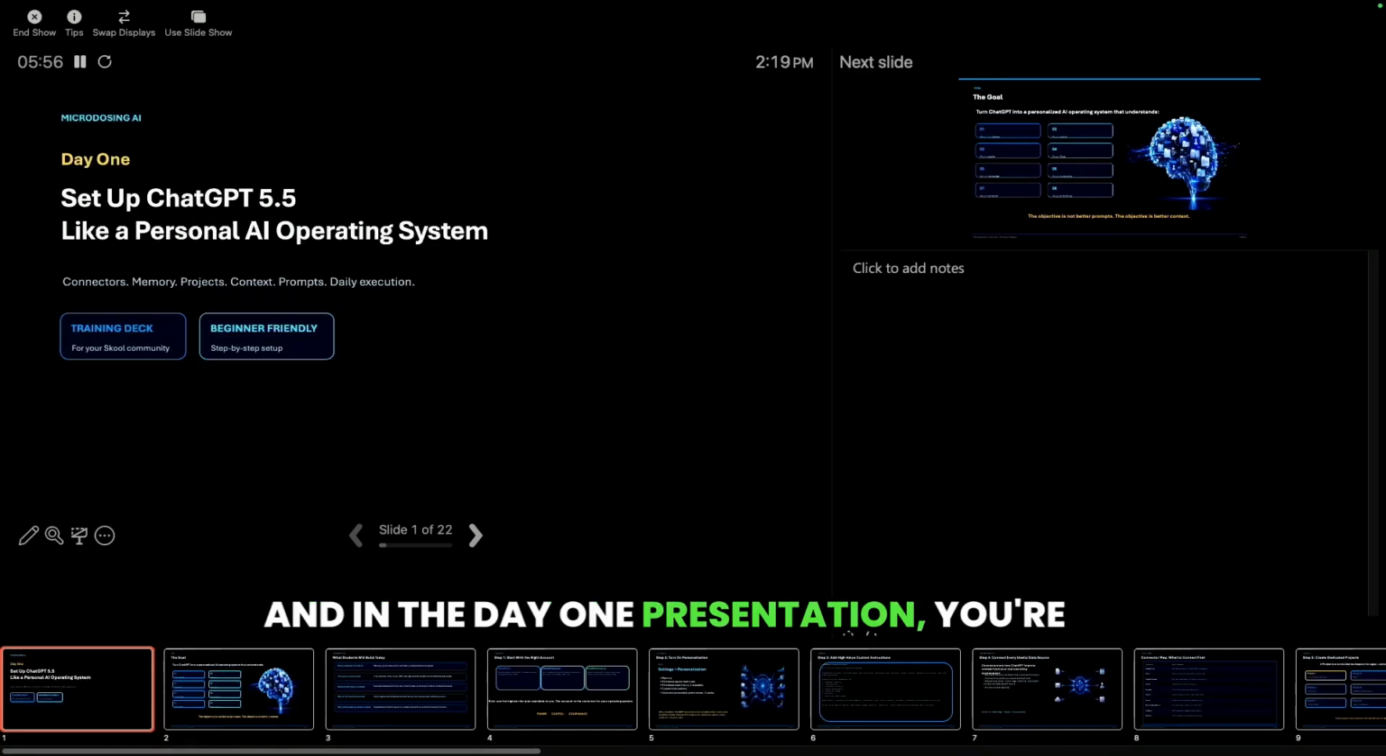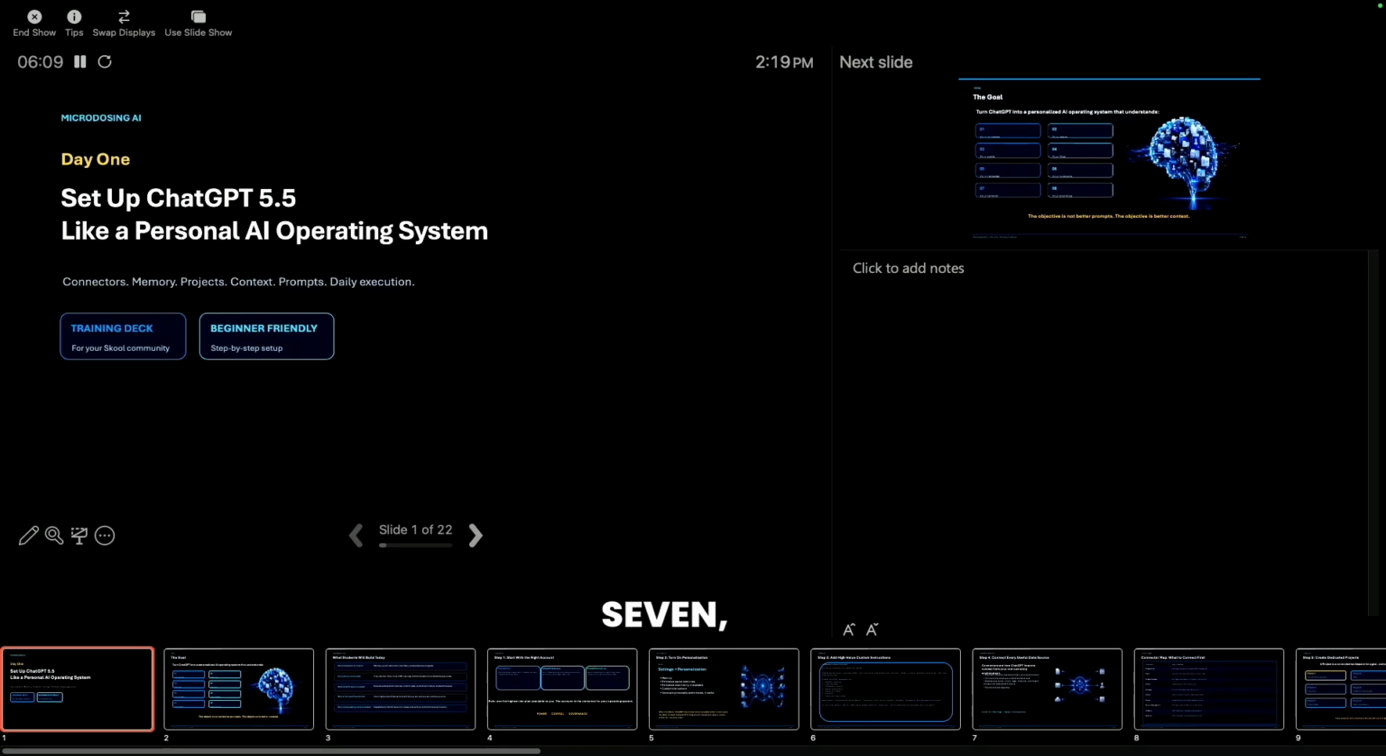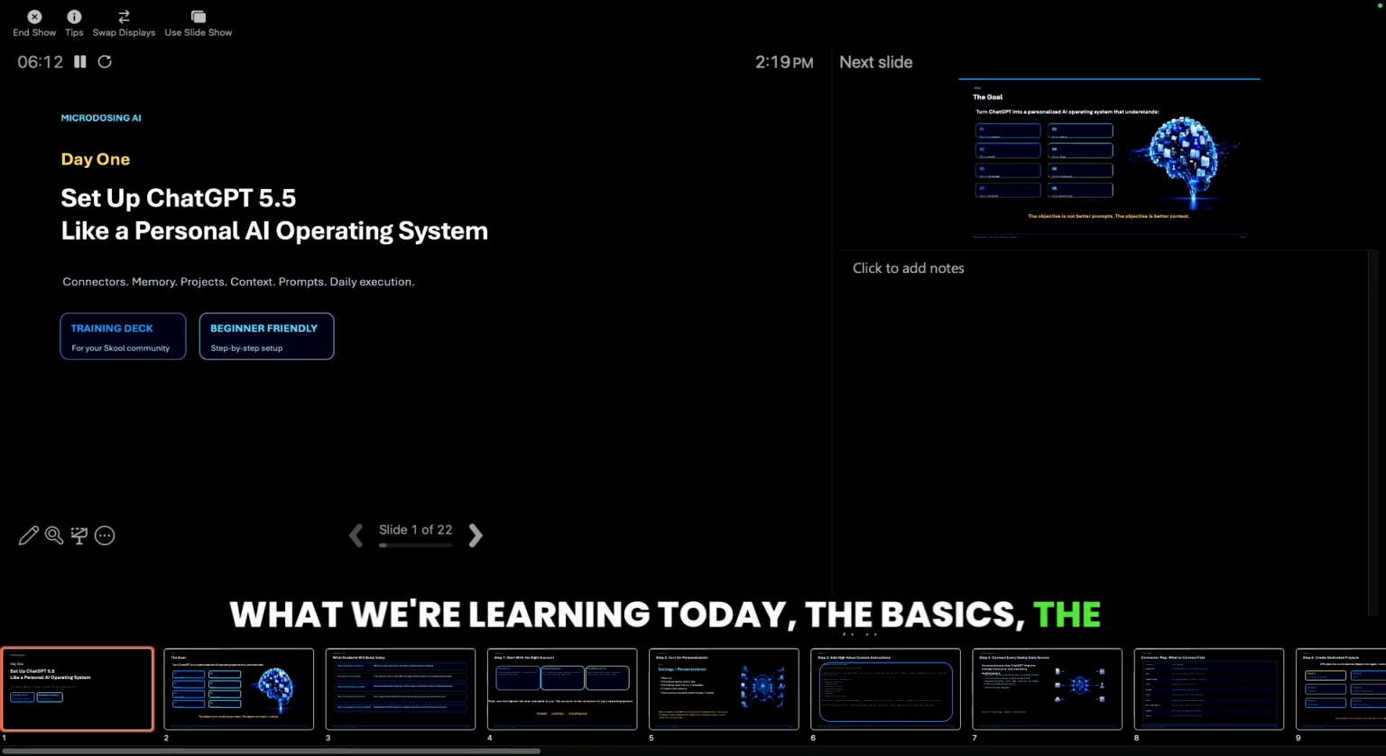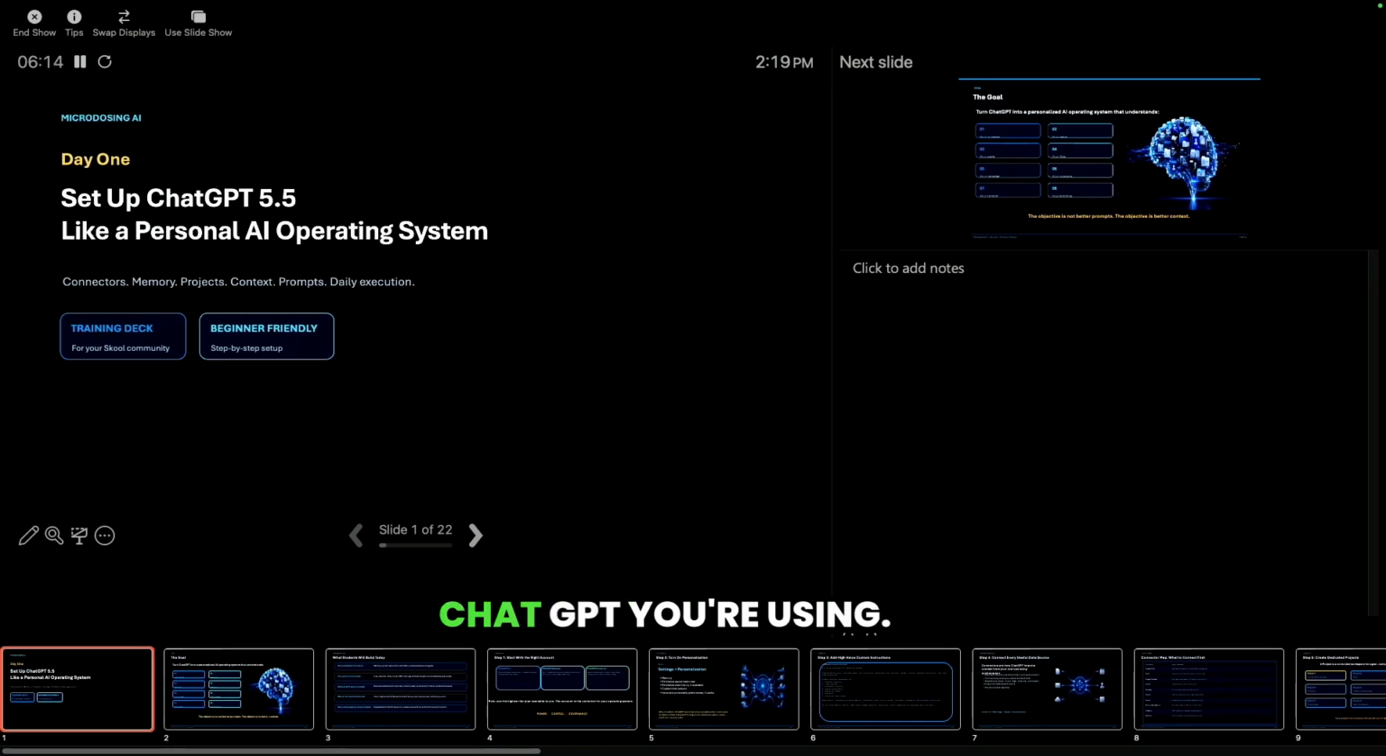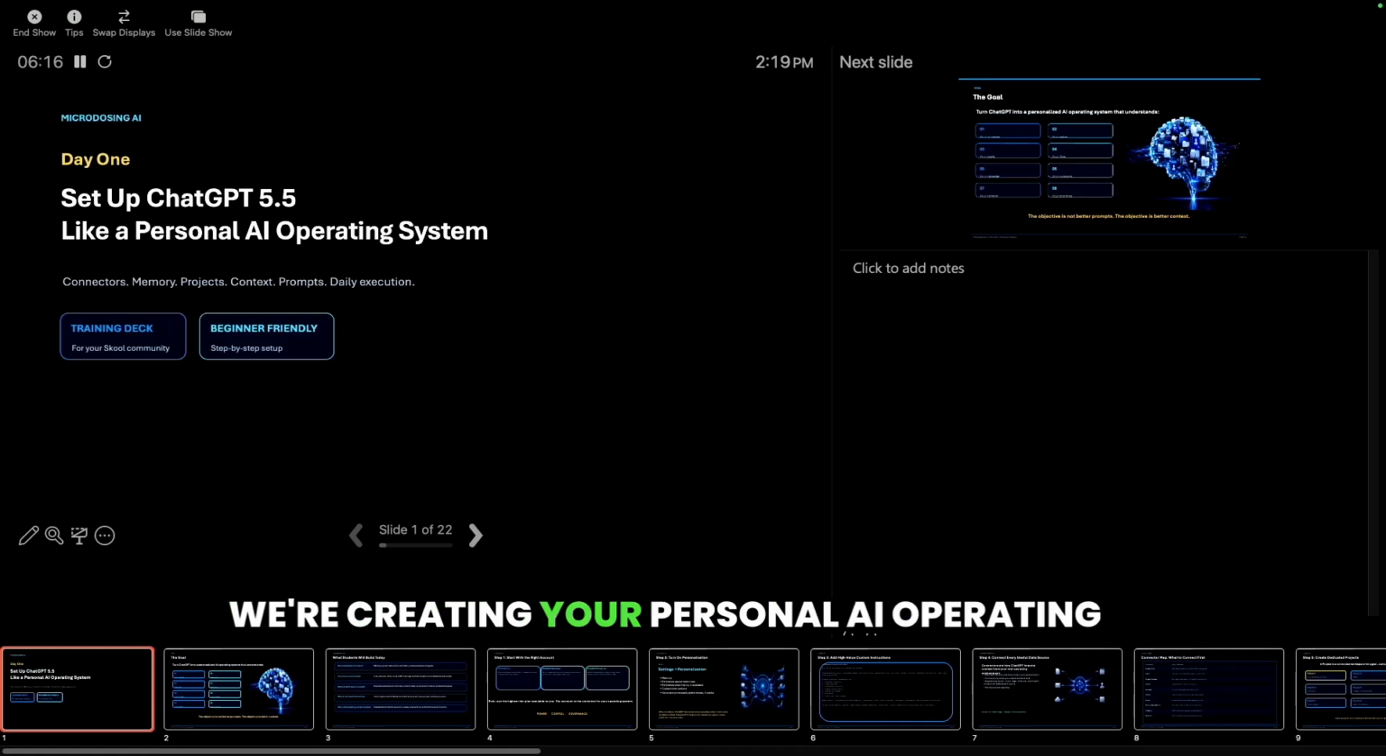In the day one presentation, you're going to see setup ChatGPT. Again, every version is different, but they all work the same way. So the version we're looking at is 5.5. Again, whether it's version 6, version 7, what we're learning today, the basics will apply to whatever version of ChatGPT you're using. We're creating your personal AI operating system.